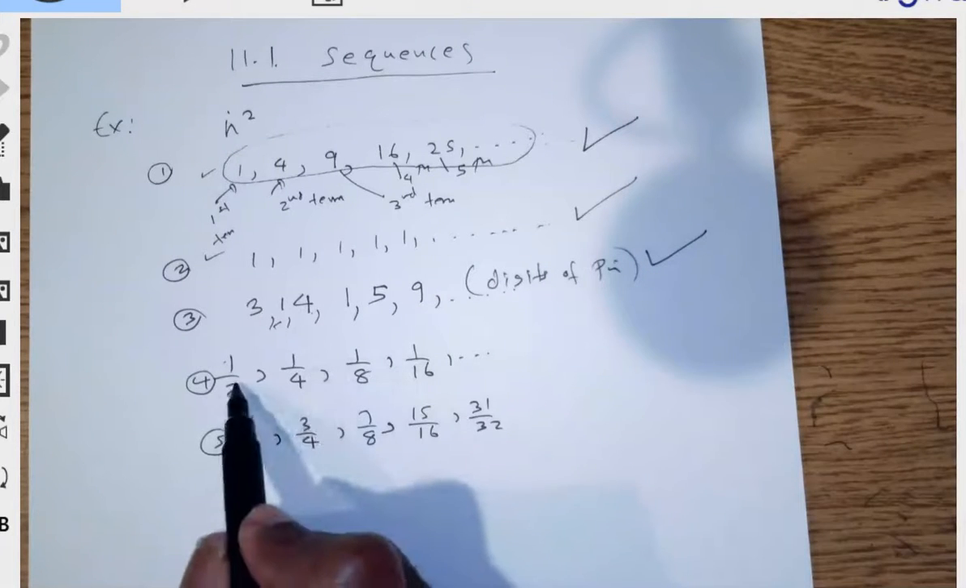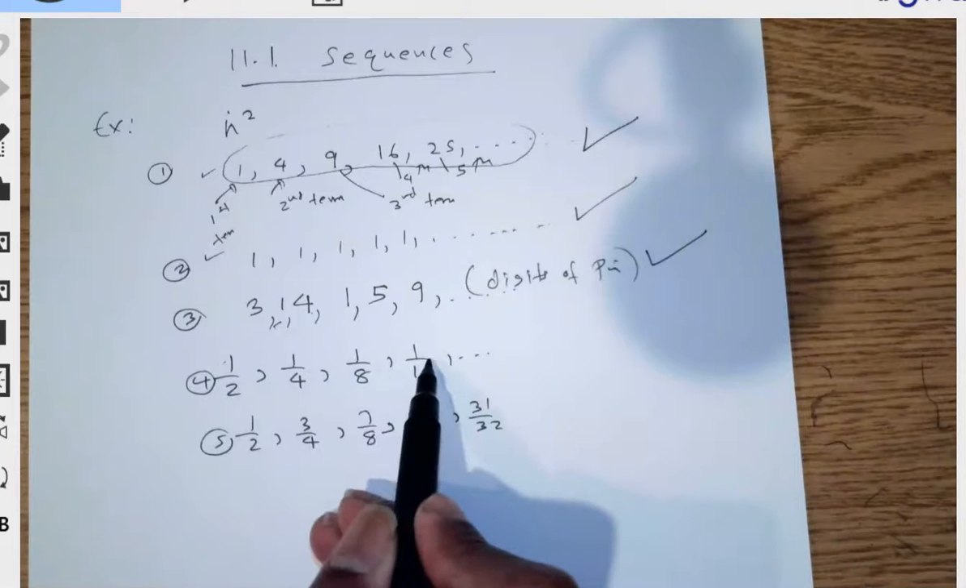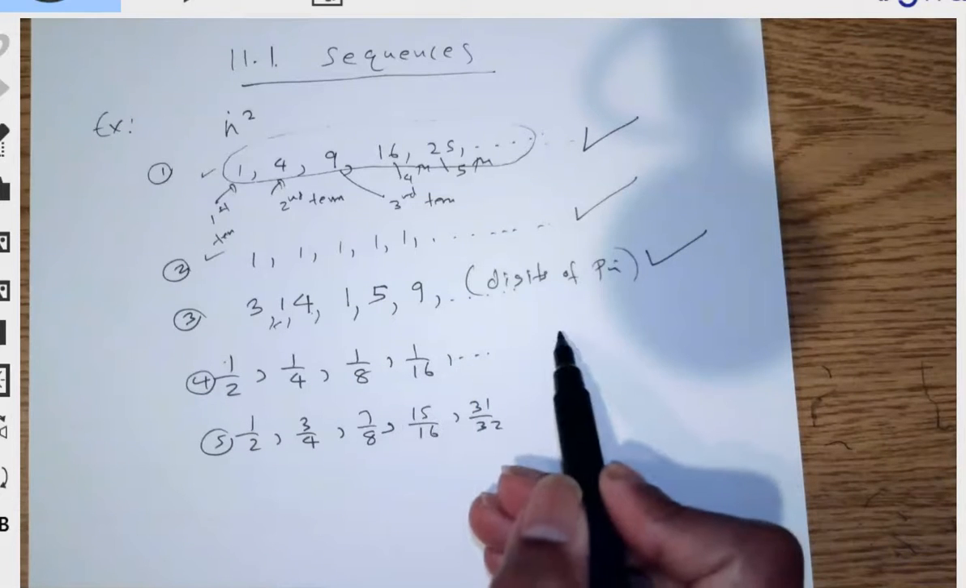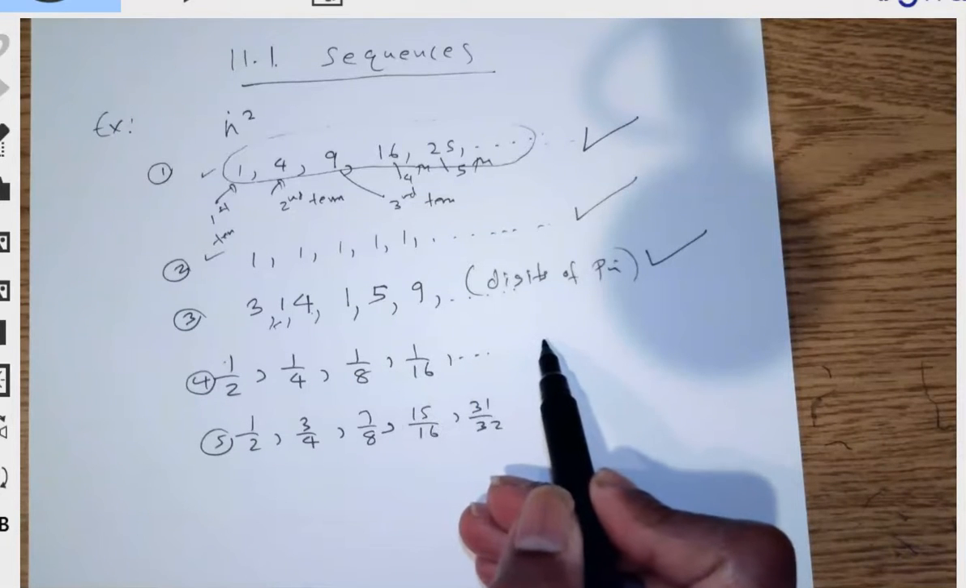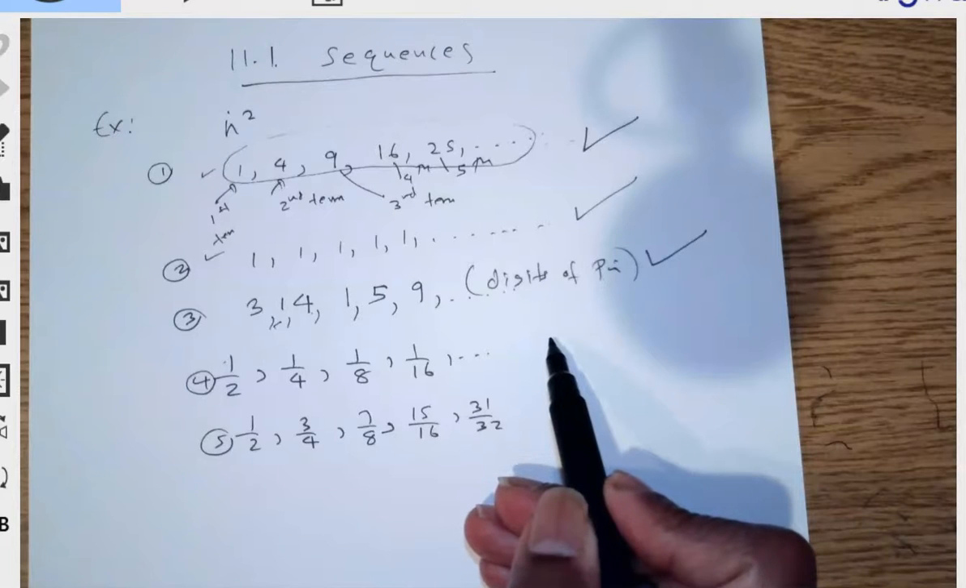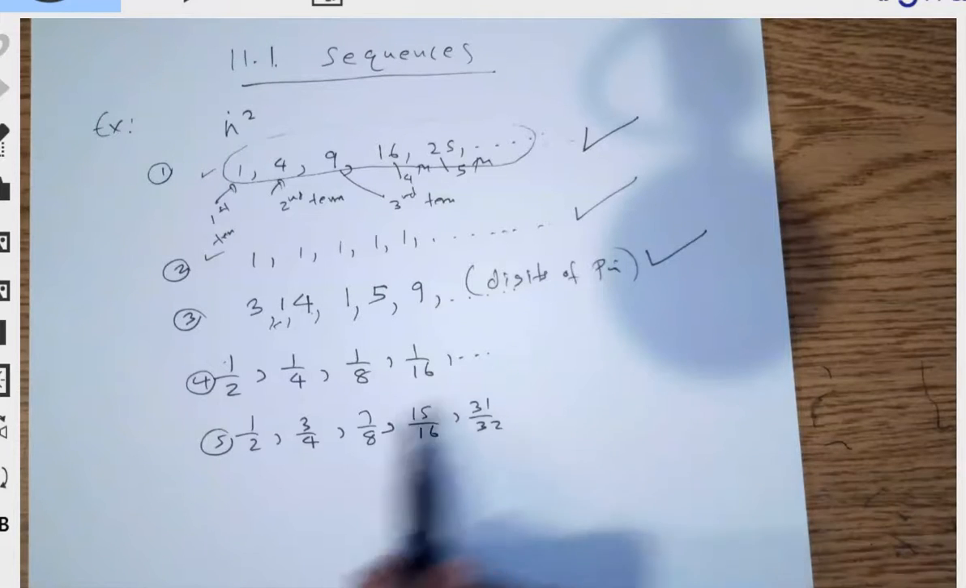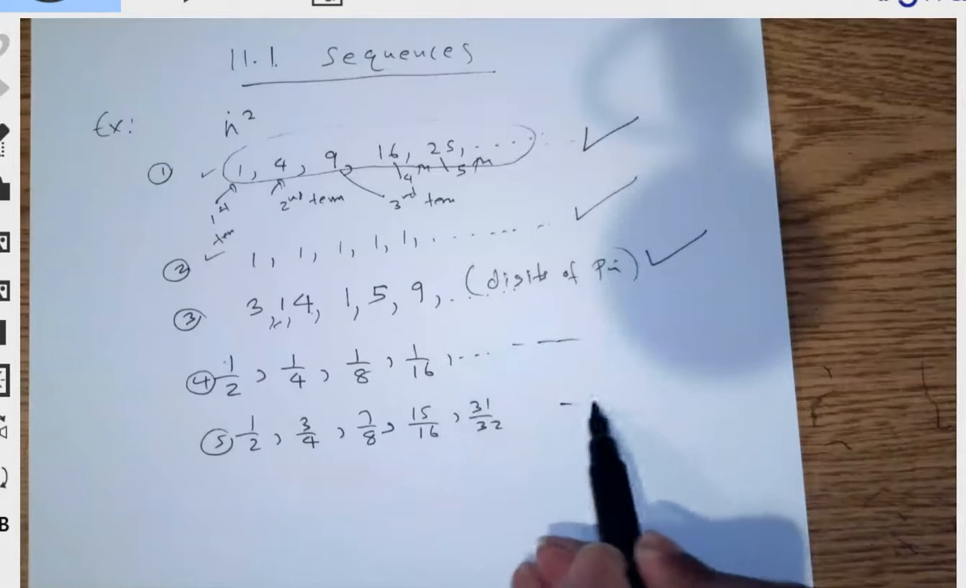If you look at this, 1/2, 1/4, 1/8, 1/16, that's also a sequence, and it goes on, as long as it doesn't stop. And then here is another sequence. So these are all sequences.